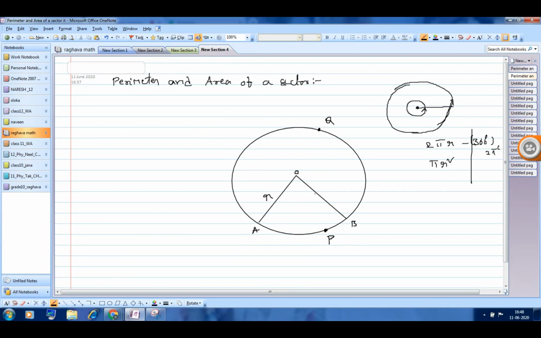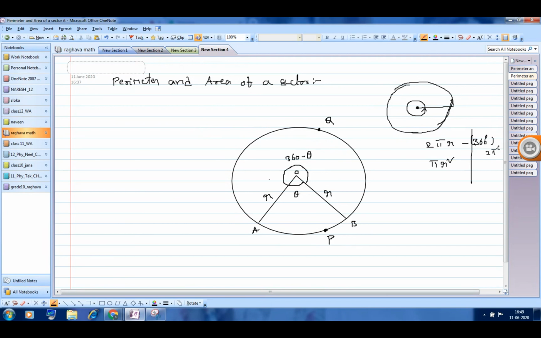And OA is r value, and OB is also r. And the central angle at O due to the minor arc is theta. Automatically, the major arc central angle is 360 minus theta, because the total angle is 360 degrees.